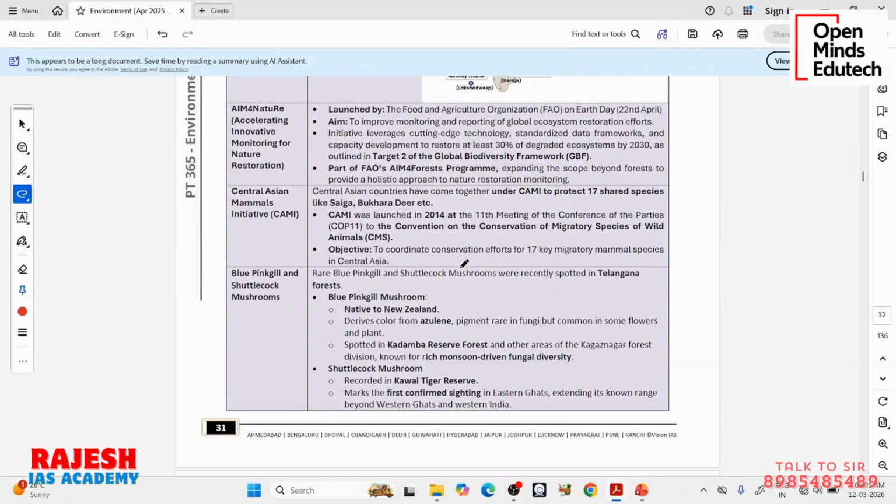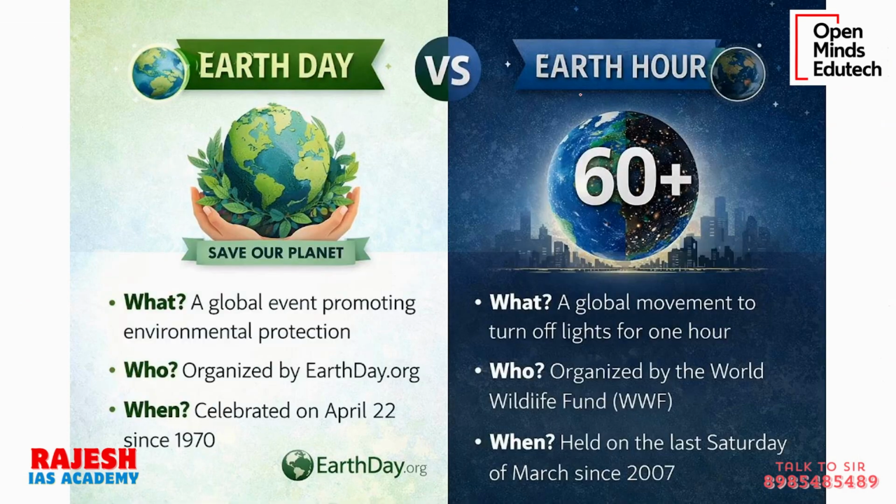Now we are talking about an initiative by the Food and Agriculture Organization called Aim for Nature. They launched this Aim for Nature on 22nd April, which is called Earth Day. Let me tell you something first. There are two initiatives which sound similar, so to prevent the confusion, I have given both in one place. You will be hearing these two a lot every year.